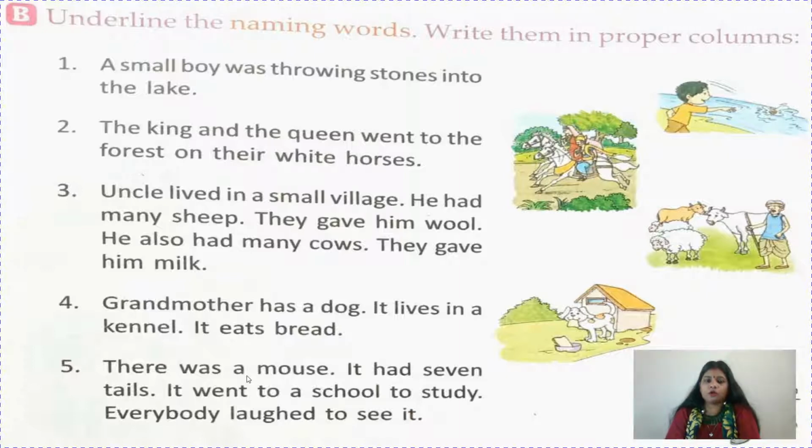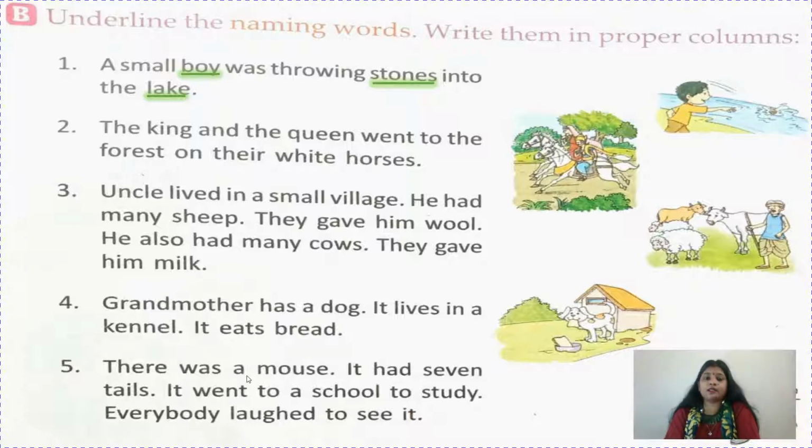A small boy was throwing stones into the lake. So children, when I say a small boy, boy is the name of a person. Was throwing stones. So stones, it is the name of a thing. Into the lake. Lake is the name of a place. Like sea, ocean, river, all these will come under the category of a place.